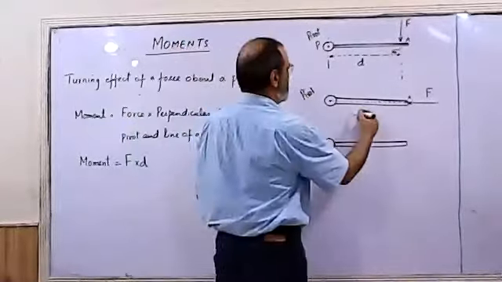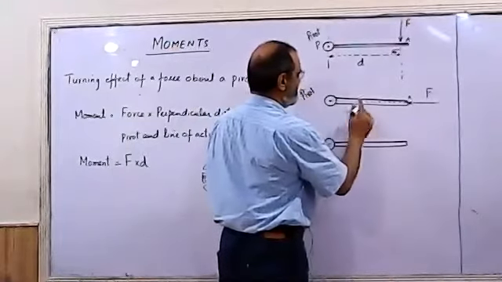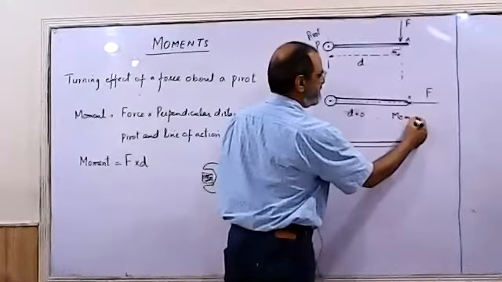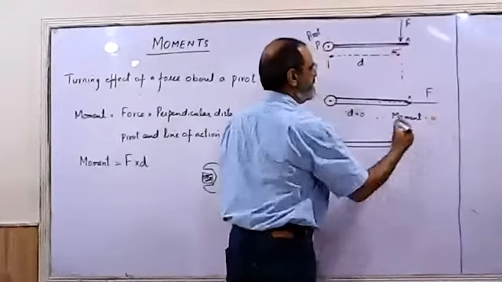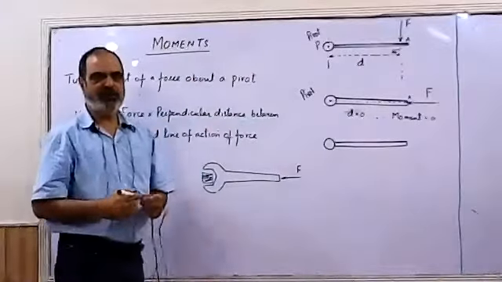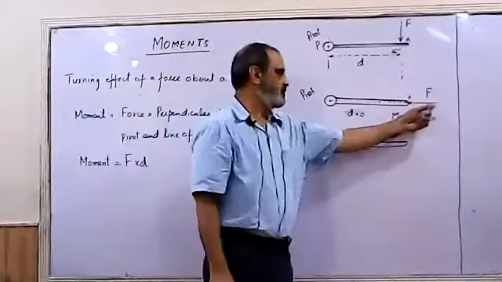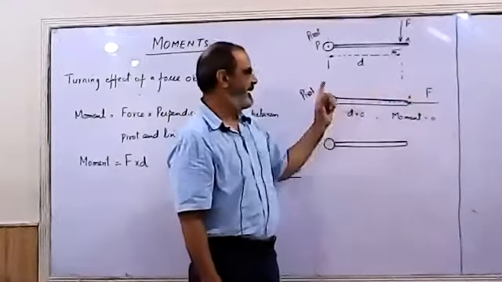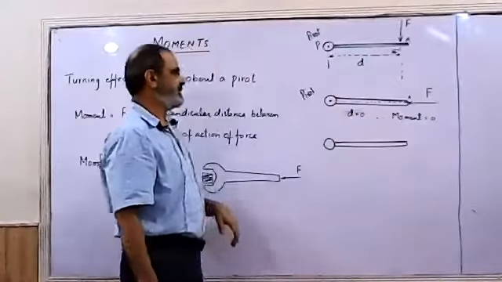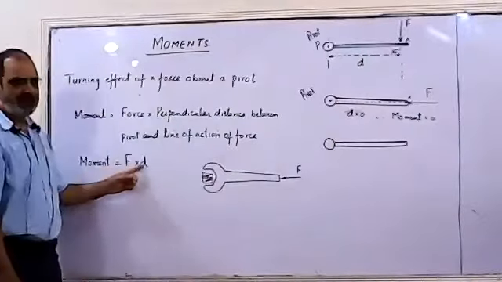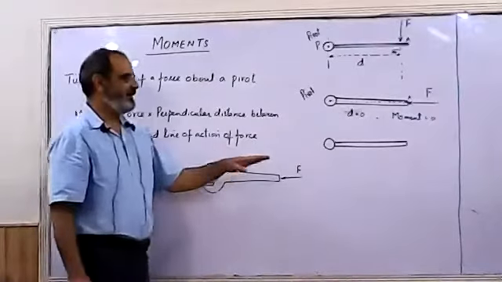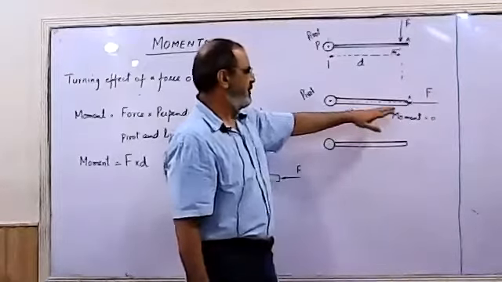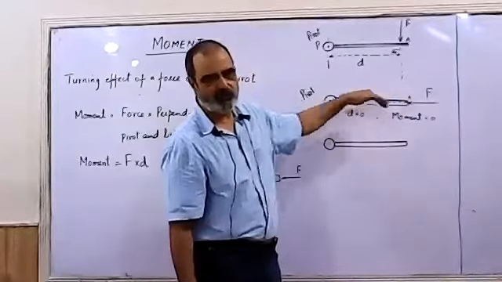So in this case, d is 0. Therefore, the moment is 0. No turning is produced. The reason is the line of force is passing through the pivot, so the perpendicular distance between the line of force and the pivot is 0. If I take the product of force applied and the distance, it comes out to be 0. It doesn't matter how much force you are applying, all this force gets wasted because of 0 distance between the line of force and the pivot.